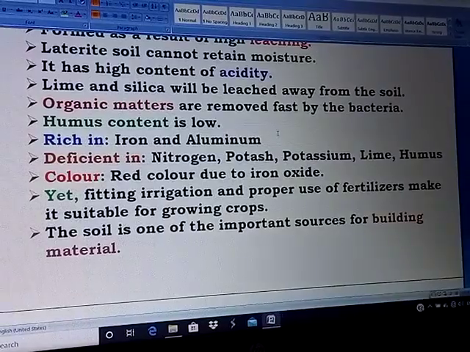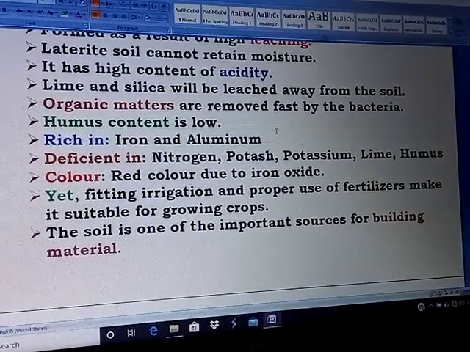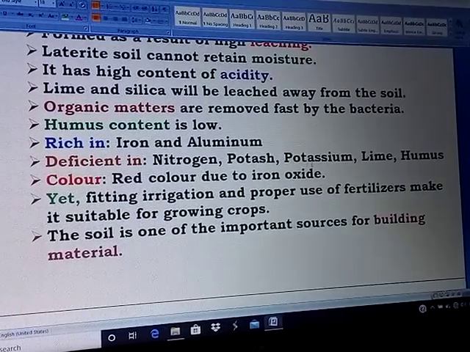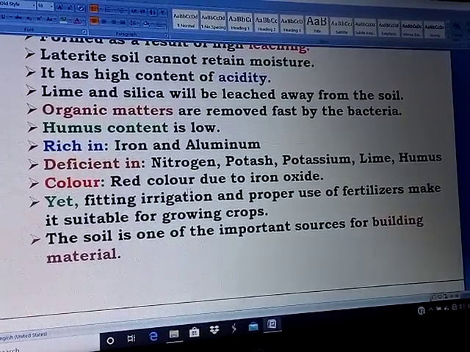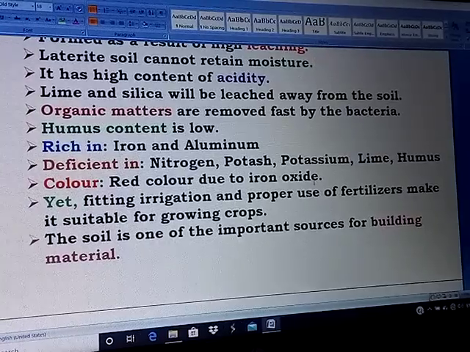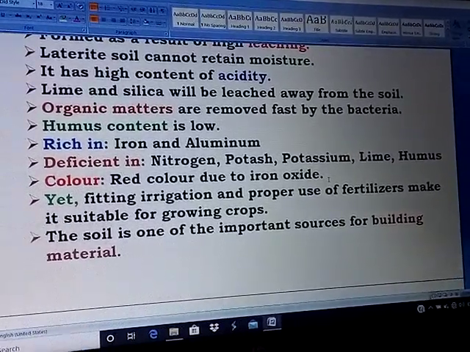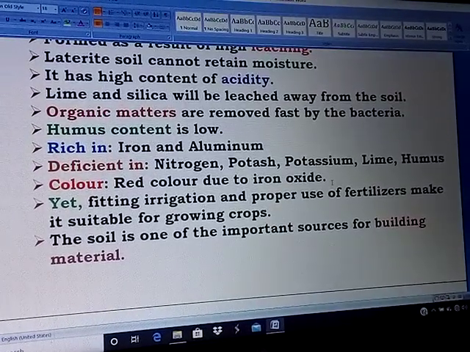But it is not red soil. It is brick colored, it may be possible. Deficient in nitrogen, potassium, lime and humus. Its color is red due to the iron oxide, but it is not equal to red soil. Red soil is entirely different. Red soil is purely red. This is reddish.